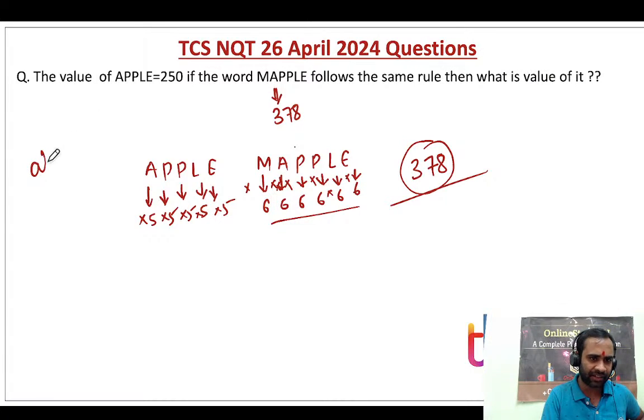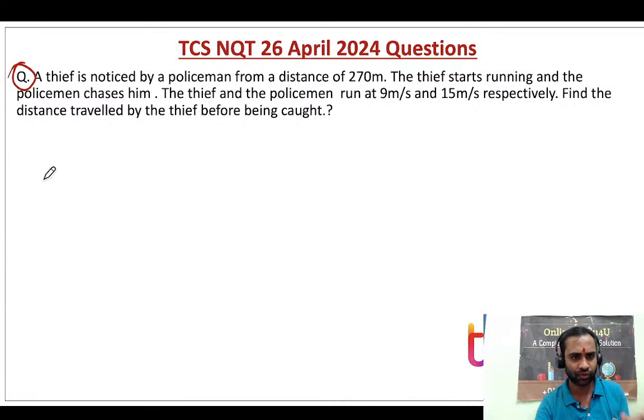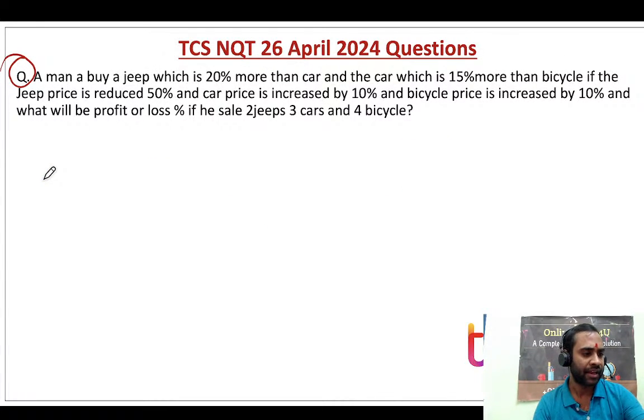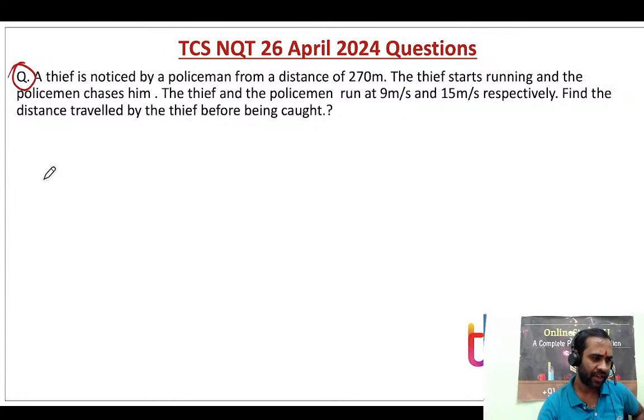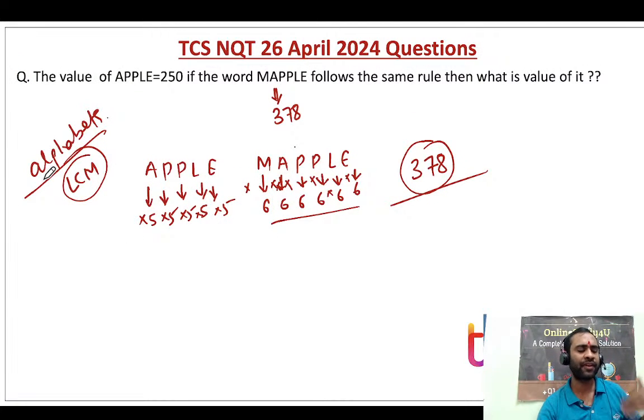In alphabetical series we calculate LCM. For alphabets we calculate LCM. I don't know what this logic is, so I literally don't know. These are logic based questions. A is equal to 1, E is equal to 5. How can we calculate LCM for those alphabets? Results will be coming in May. You will have to wait.